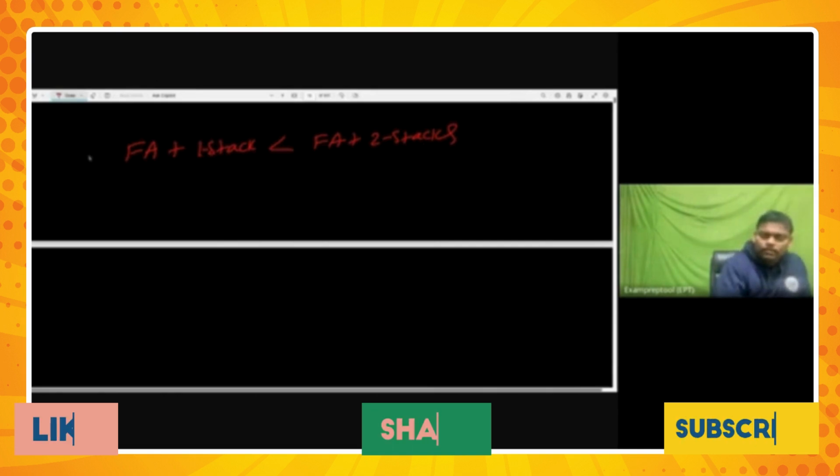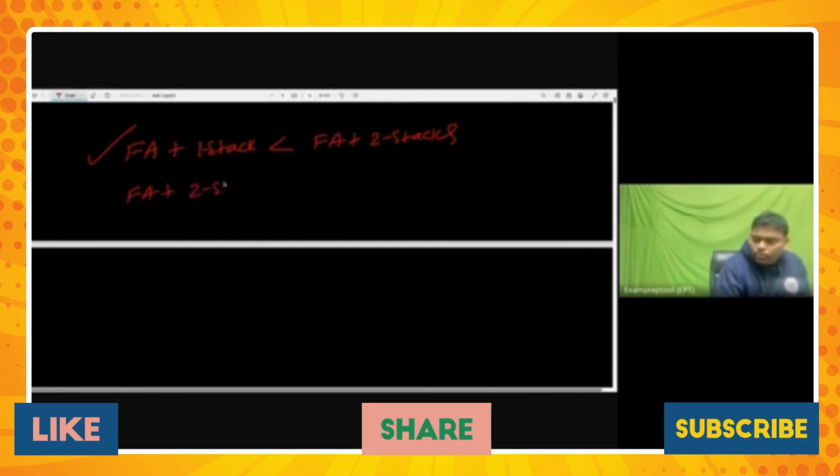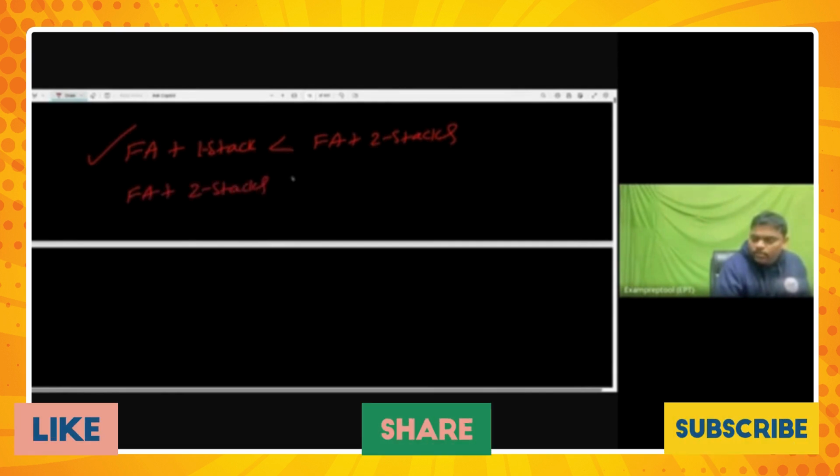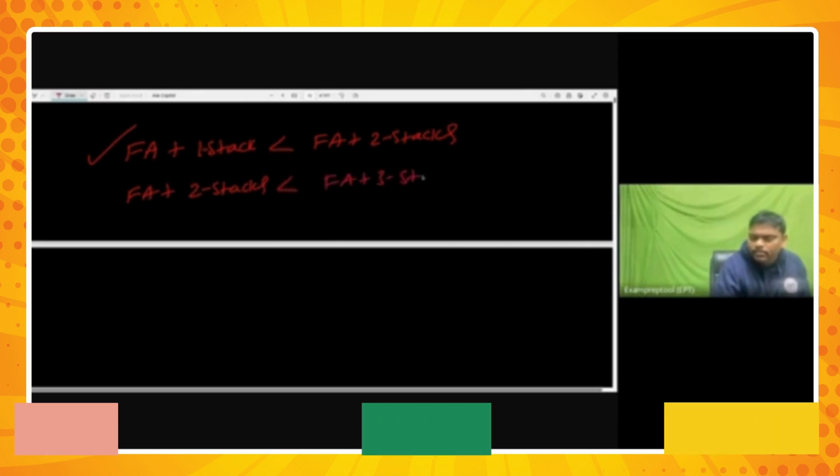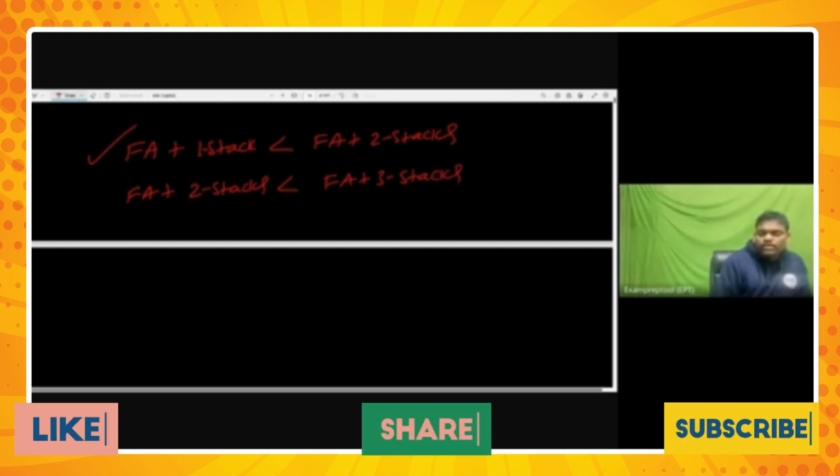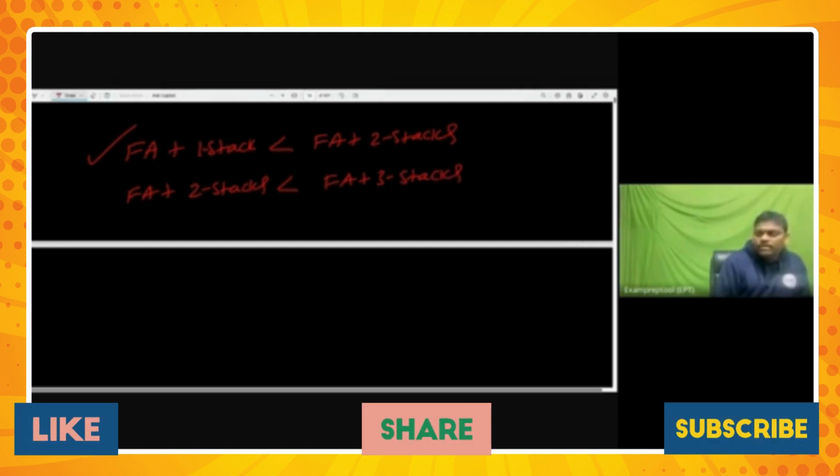Is it right? Yes. Now see this one. Finite automata plus two stacks is less powerful than finite automata plus three stacks. Is it right or wrong?